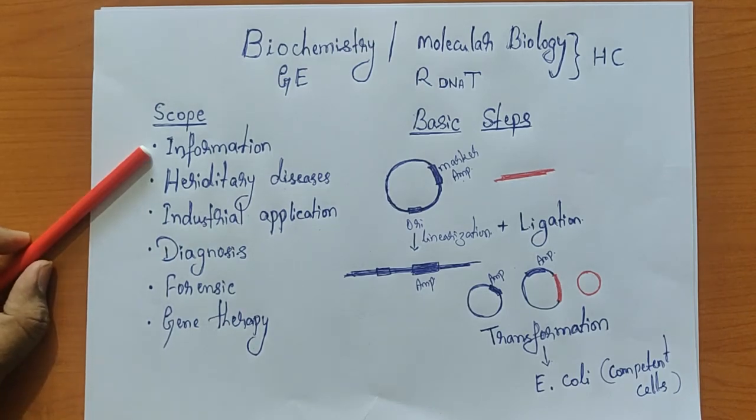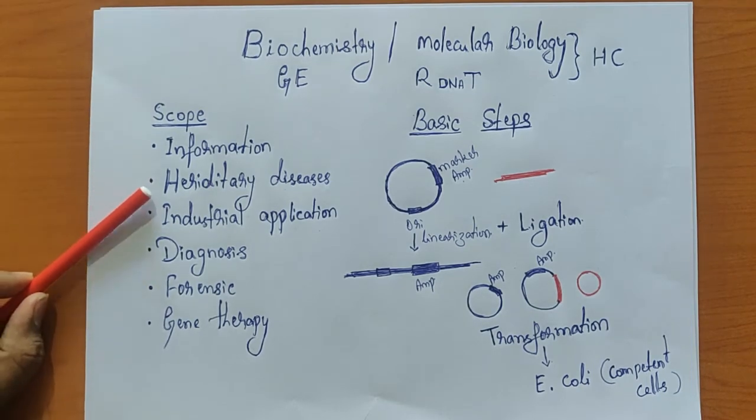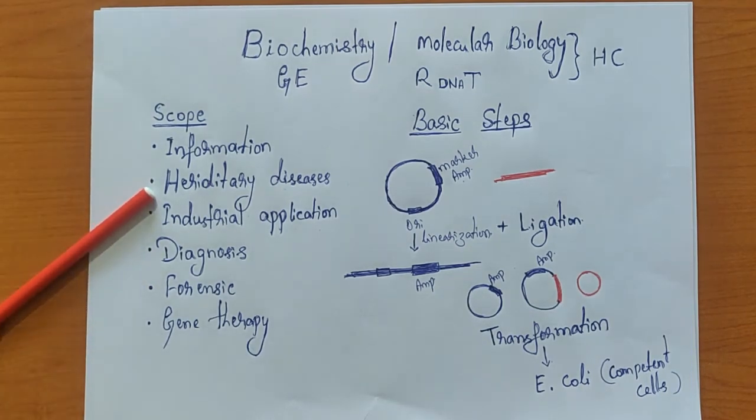Alright, apart from the huge amount of information available, the next scope is going to be hereditary diseases. For example, we all know about diseases. We have acute disease, chronic disease, and infectious diseases, and for all of them we find a cure. There is a treatment available. So what about hereditary diseases? Hereditary diseases can be carried from one generation to another.